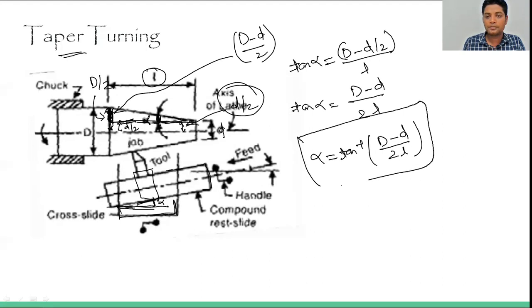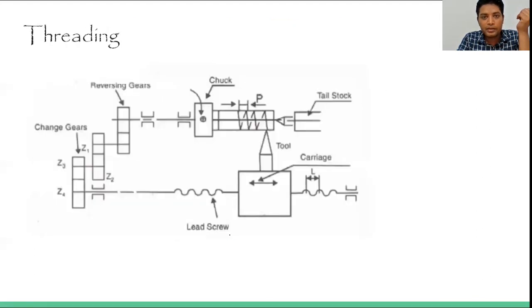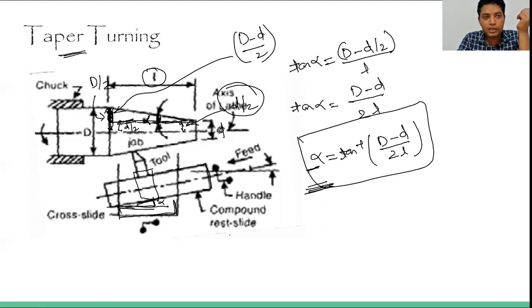So this will be the relationship, the angle by which we have to make the taper. And this is the angle we calculate to know how much we have to reduce, how much taper we have to make, what the initial diameter is, what final diameter we have to make, and how much depth of cut we have to give in a single pass. So that angle we are first calculating before going for the taper turning. Okay, so this is the angle.